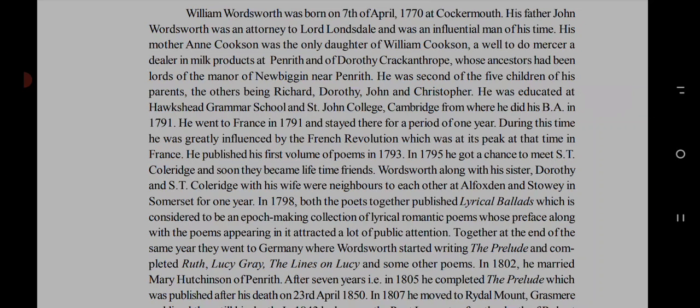His mother, Annie Coxon, was the only daughter of William Coxon, a well-to-do mercer, a dealer in milk products at Penrith, and of Dorothy Crackanthorpe. Those ancestors had been lords of the manor of Newbiggin near Penrith.